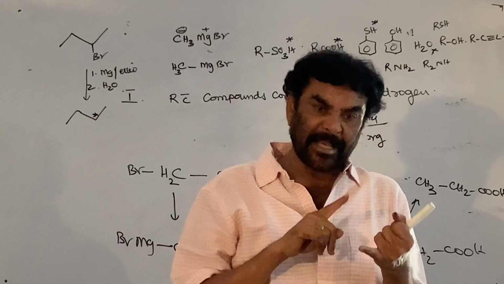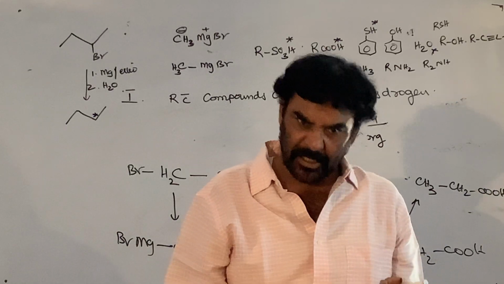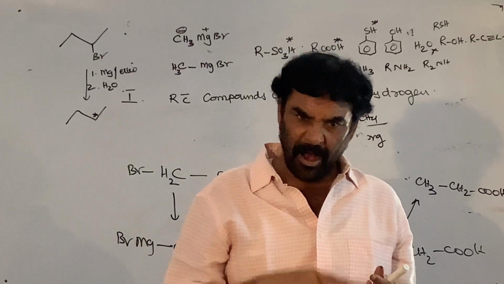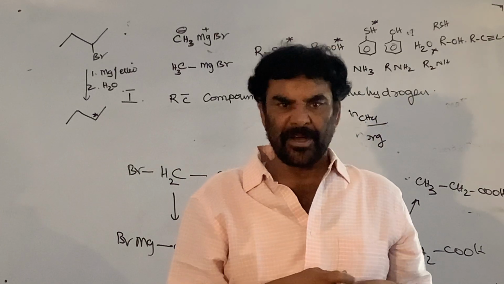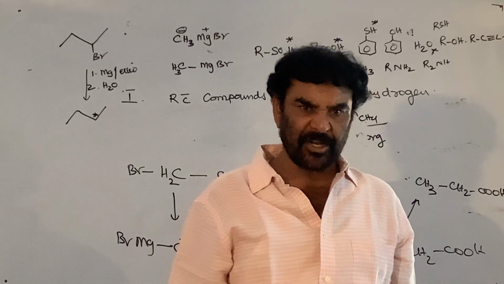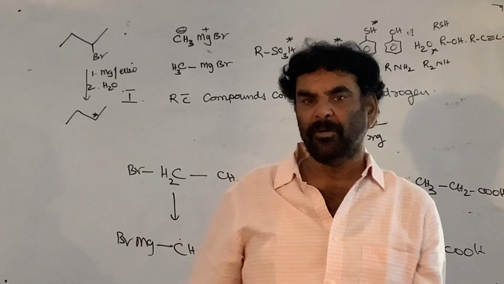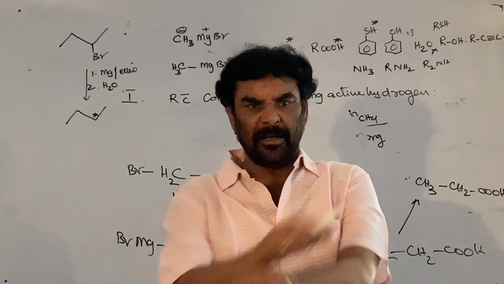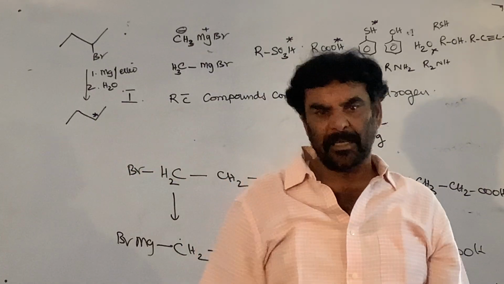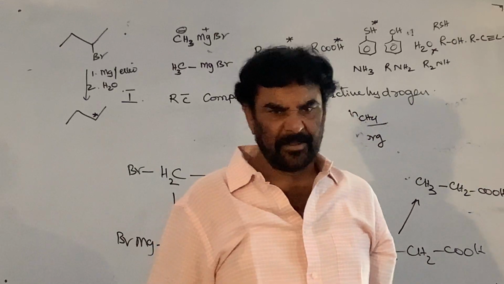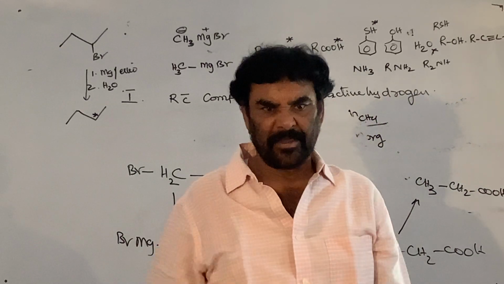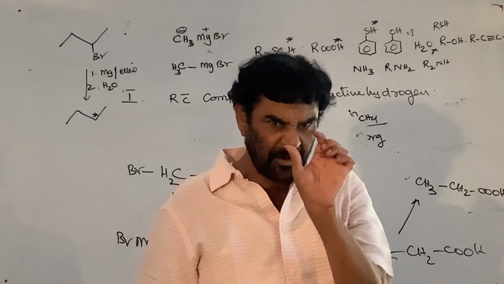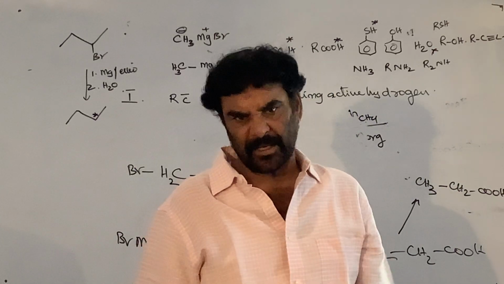Functional groups like COOH, SO3H, phenolic OH, alcoholic OH functional group, NH2 functional group, and the terminal alkyne group should not be present. They supply the H plus ion and decompose the Grignard reagent. This is the first application. And the remaining reactions I will take up tomorrow in the second part of the Grignard reagent.